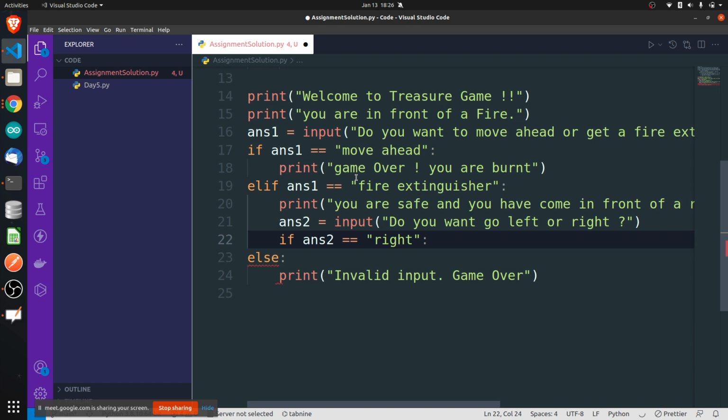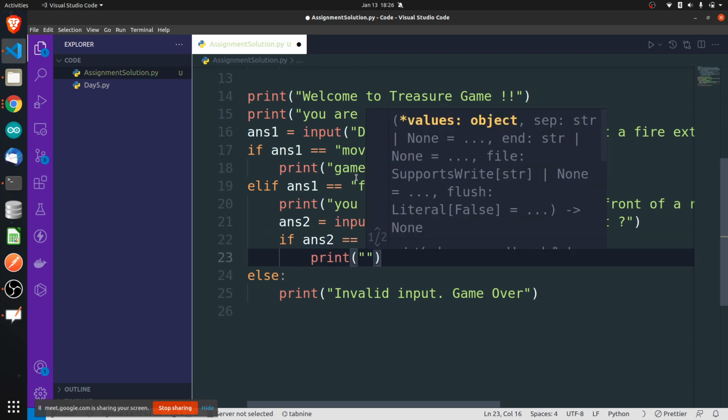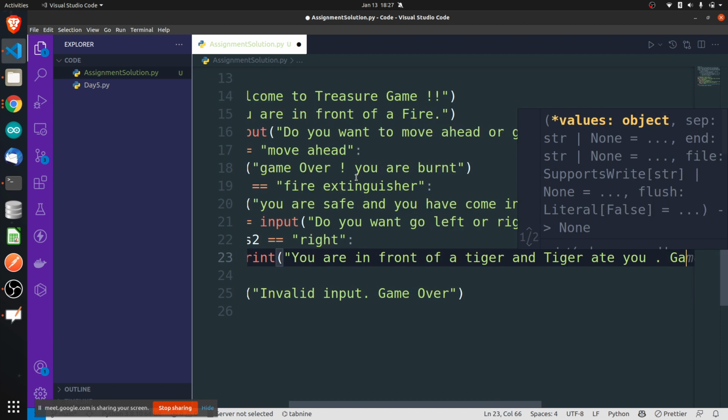Print you are in front of a tiger and tiger ate you, game over. Okay, if it is like that, sorry I messed up something here, yes, correct. Okay, else I've already told you how to write.